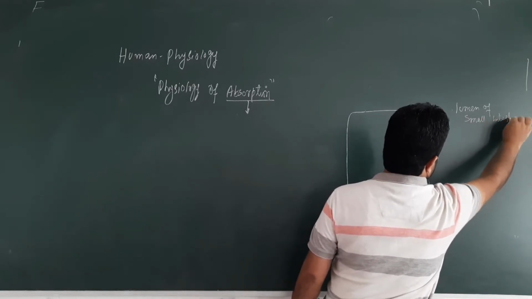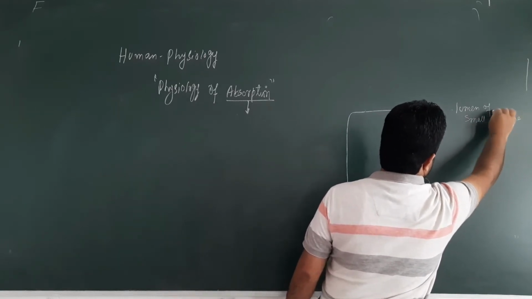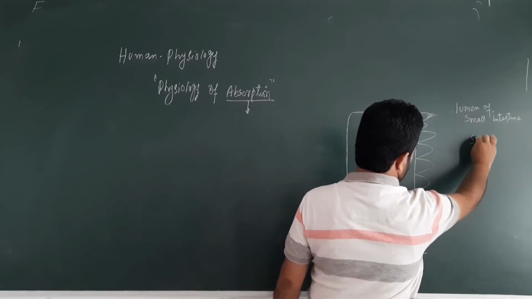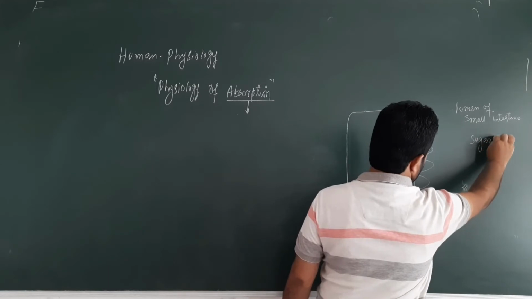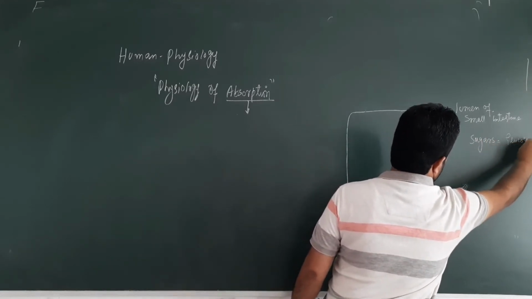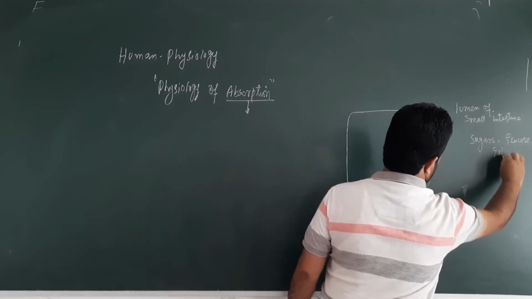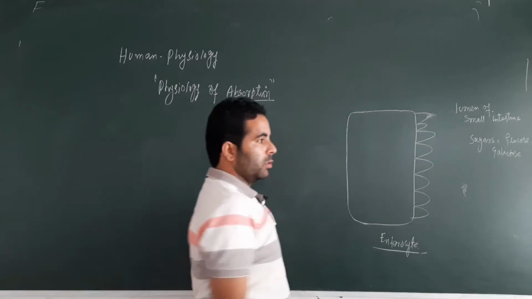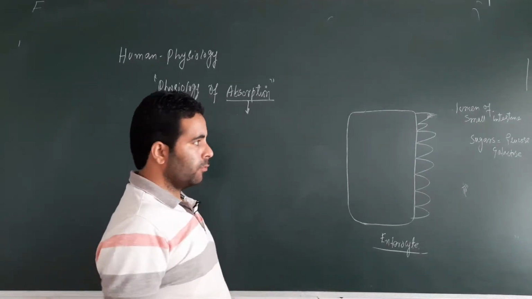Here we have the different sugars present in the lumen. Sugars means glucose, or for example galactose. Let's give two examples, glucose and galactose. These are two important sugars which are released from our food.